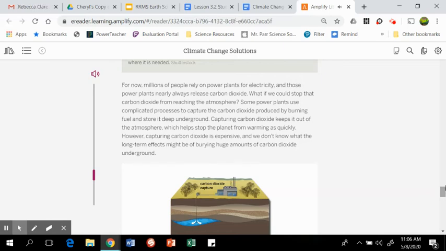Capturing carbon dioxide keeps it out of the atmosphere, which helps stop the planet from warming as quickly. However, capturing carbon dioxide is expensive, and we don't know what the long-term effects might be of burying large amounts of carbon dioxide underground.